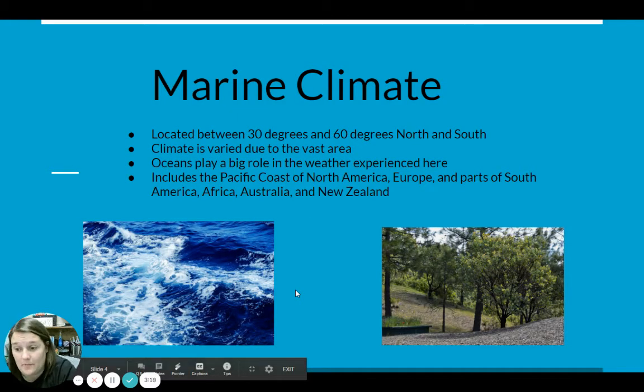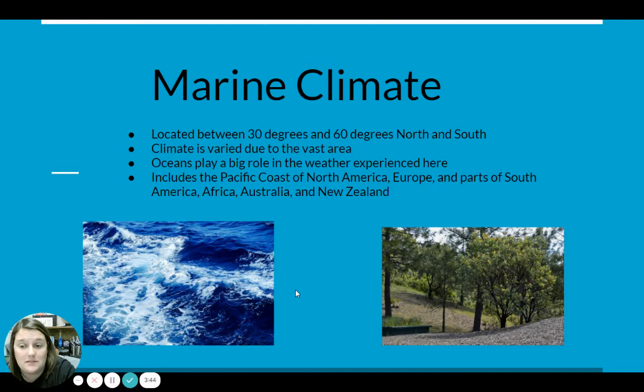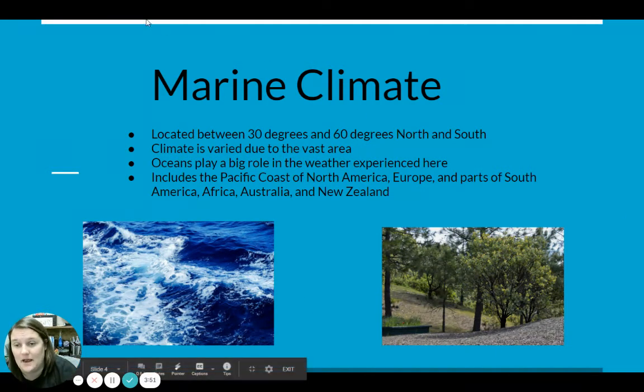All right, the first type of climate that we are going to be talking about today is marine climate. It is located between 30 degrees and 60 degrees north and south of the equator. It varies due to the vast area that it covers. Ocean is the most important thing to this climate. It plays a big role in the weather experienced there. This climate can be seen on the Pacific coast of North America, Europe, parts of South America, Africa, Australia, and New Zealand. So a lot of places. But please remember, the ocean does affect this climate. I always remember that from the word marine.